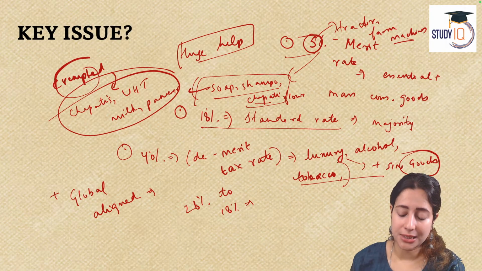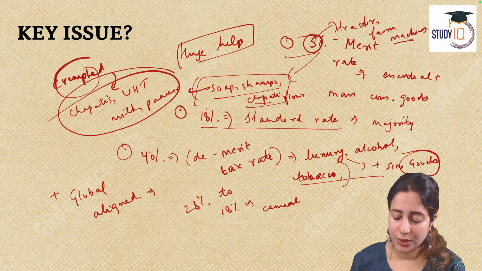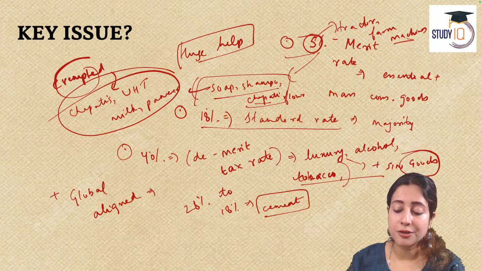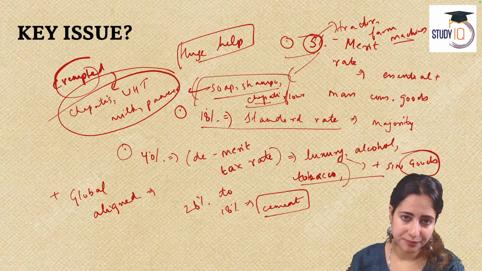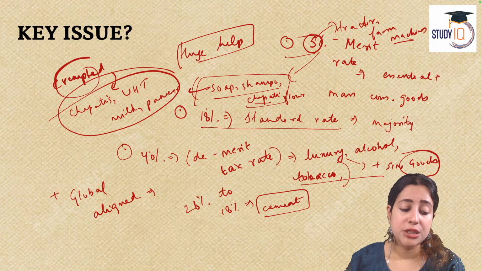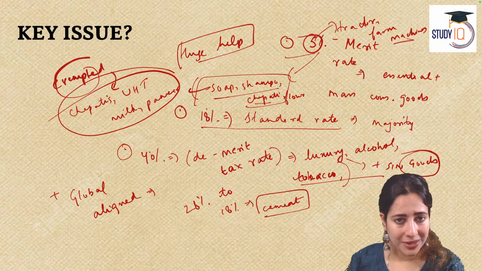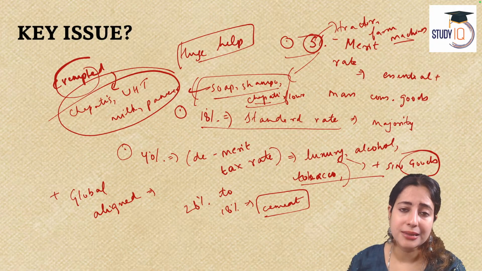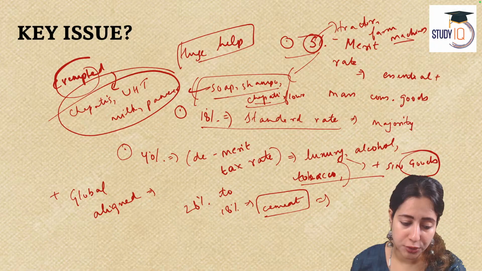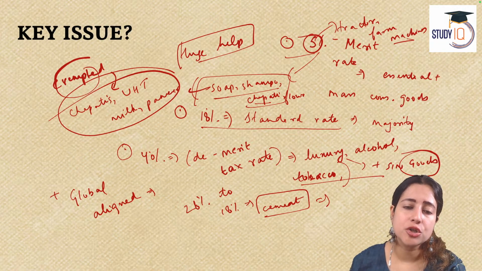28% to 18%, the GST for cement. What does that lead to? A much better affordable housing policy by people. Now, the new GST reform has also introduced one more thing, and this is going to be the creation of a new GST appellate tribunal.